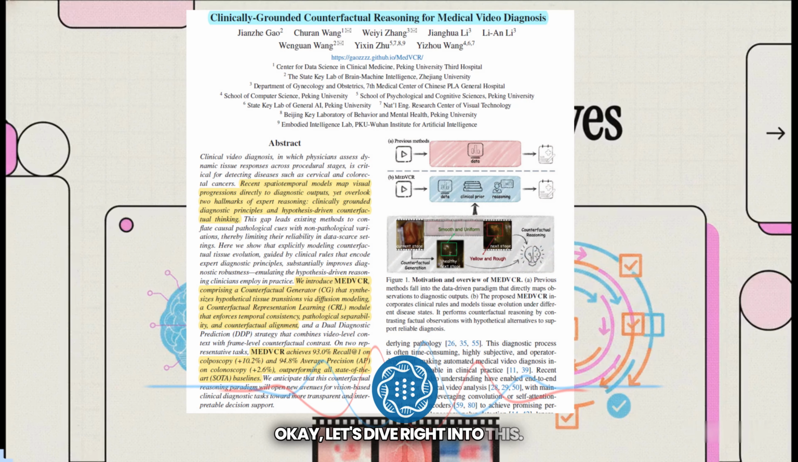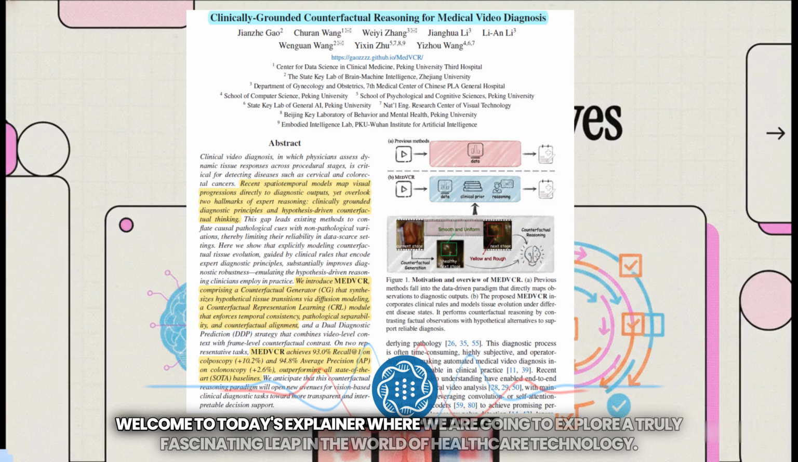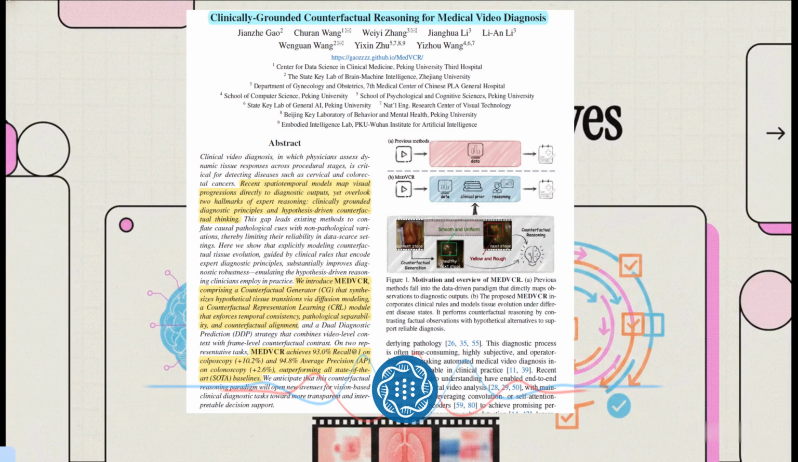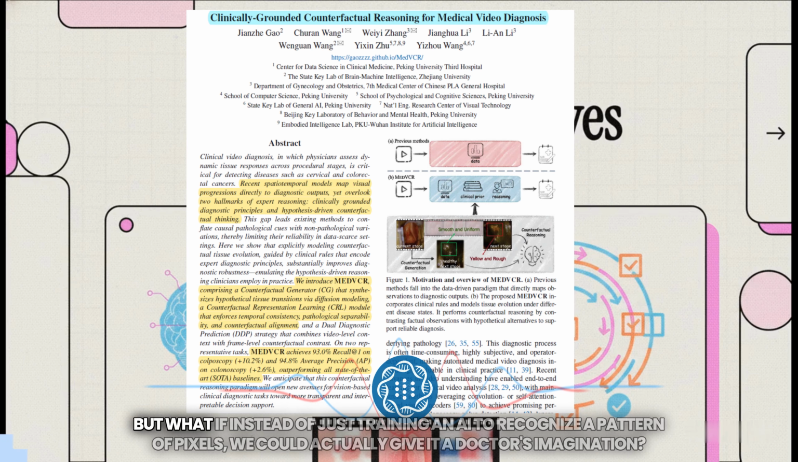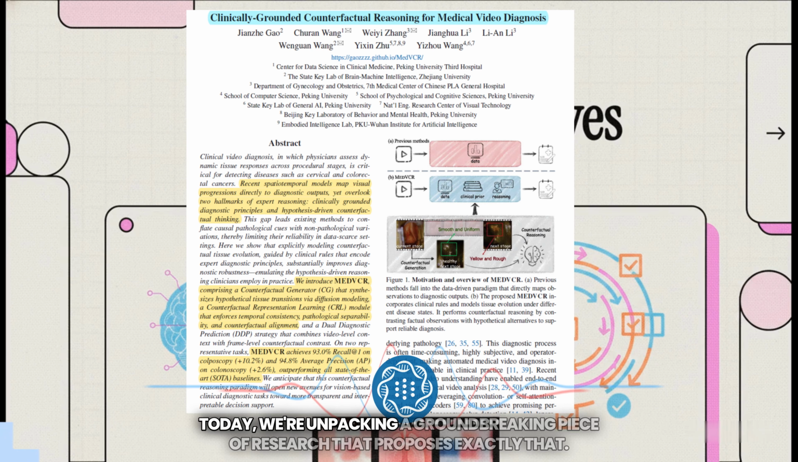Okay, let's dive right into this. Welcome to today's Explainer, where we are going to explore a truly fascinating leap in the world of healthcare technology. For years now, we've been trying to teach artificial intelligence to look at medical images and spot diseases. But what if instead of just training an AI to recognize a pattern of pixels, we could actually give it a doctor's imagination? Today, we're unpacking a groundbreaking piece of research that proposes exactly that.